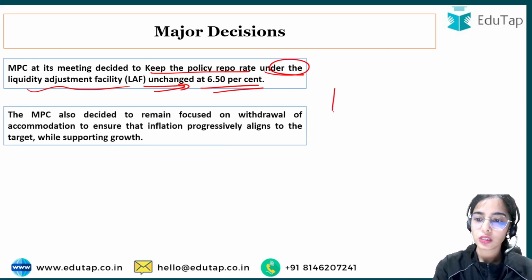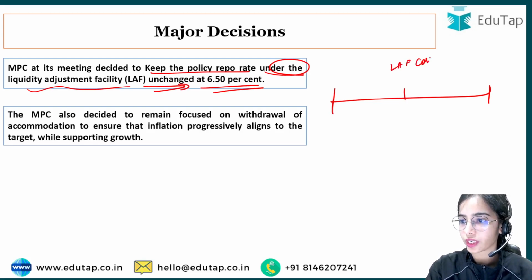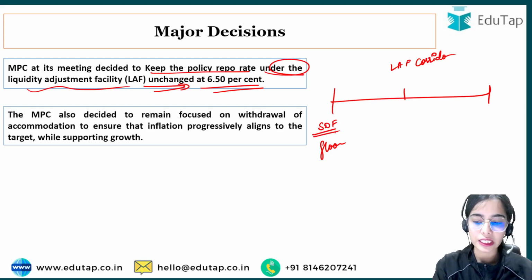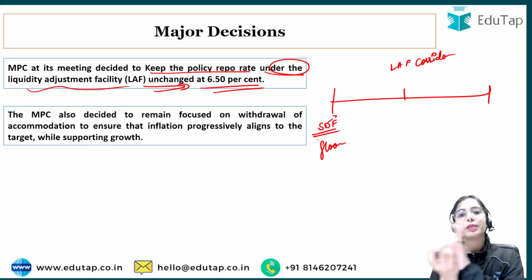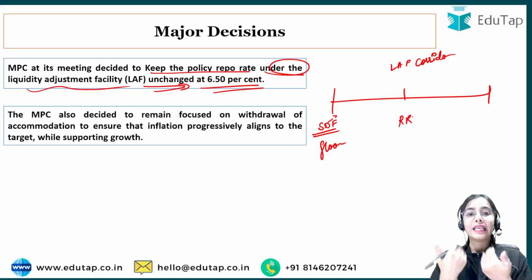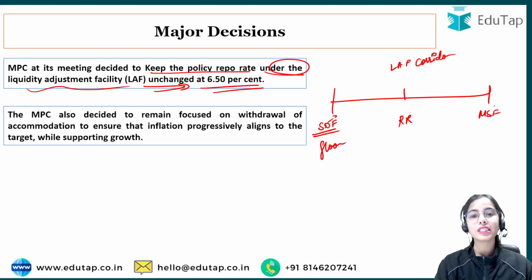Okay, so this is the liquidity adjustment facility corridor, in which at the bottom, at the floor, you have the standing deposit facility through which the RBI takes deposits from the banks. In the middle you have the repo rate through which RBI lends to the banks. So this is in the middle. MSF is the marginal standing facility.